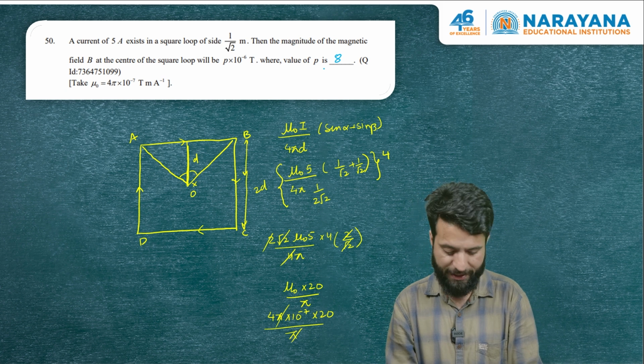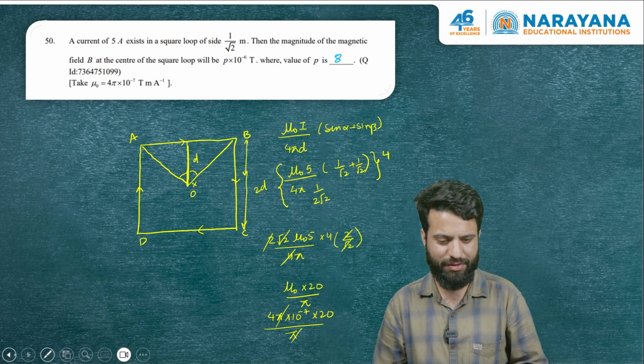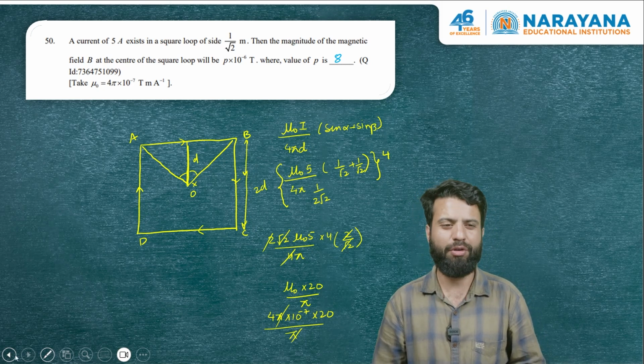8 is the answer. And with that, we complete this discussion of the first shift, 24th evening. The paper was fairly simple, and I hope all of you have done very well.